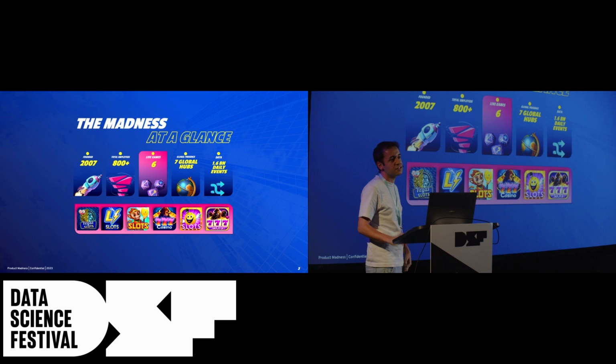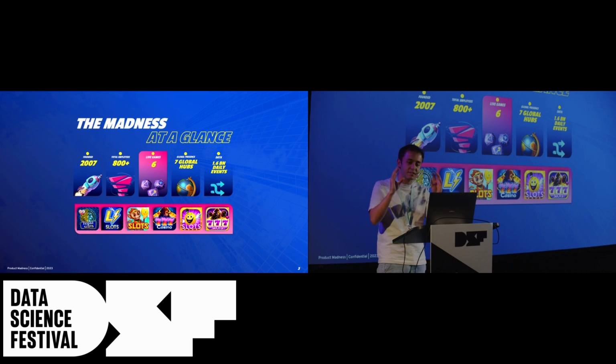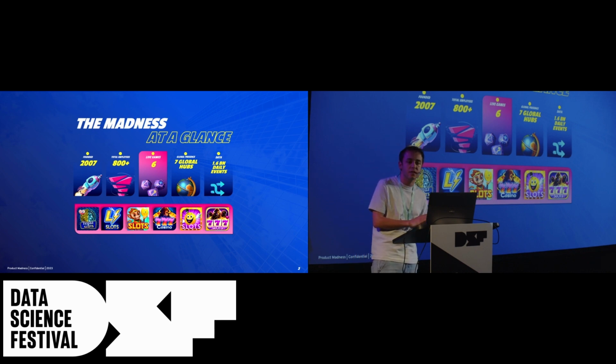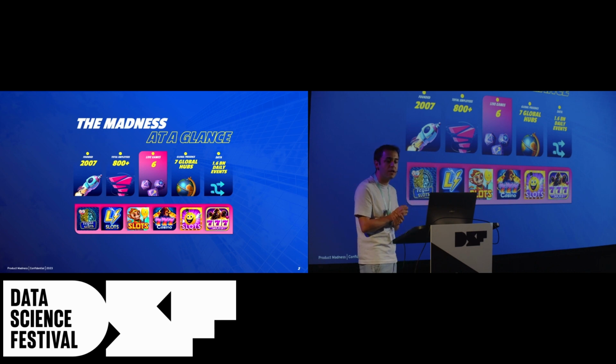Basically, Product Madness is a mobile gaming company in the social casino genre, where the word social means that you just play for fun, not for any real money payout. Founded in 2007, operating over 7 hubs around the globe, one of which is Barcelona, where I'm coming from, with over 800 employees.